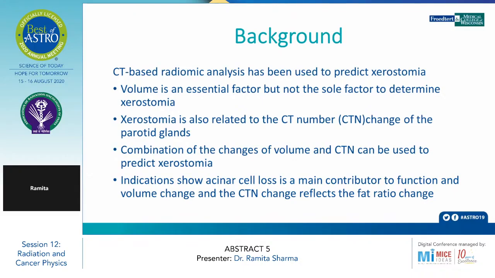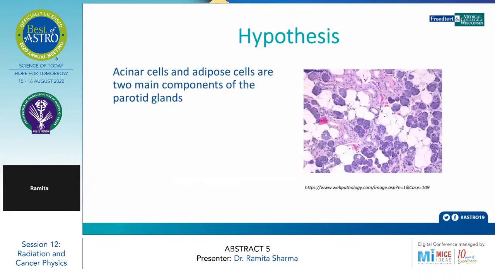For that, the study has taken CT-based data for 21 patients, which will be discussed later on. Not only volume is an essential factor; they have taken CT number change factors of the parotid glands after the radiotherapy fractions. They combined these two changes, the change of volume in the parotids and the change in the CT number. These two factors are used to predict the rate of xerostomia.